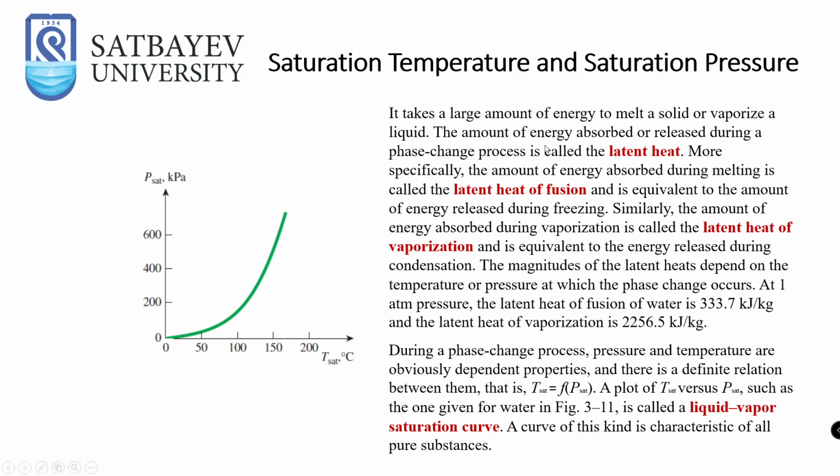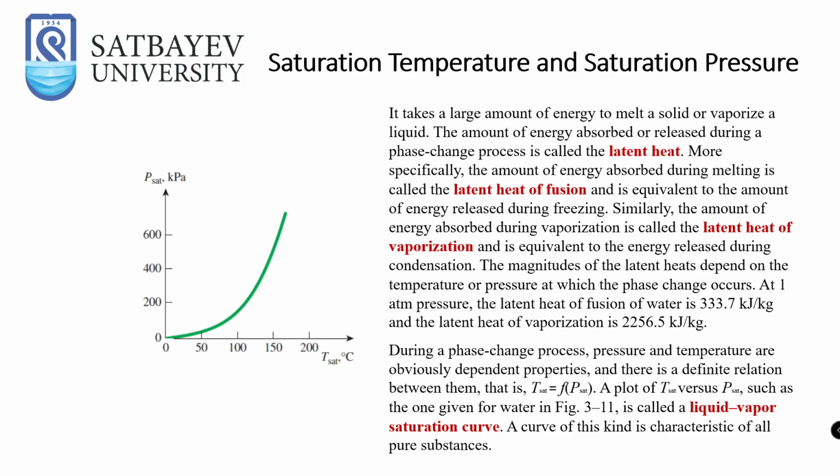Saturation temperature and saturation pressure. It takes a large amount of energy to melt a solid or vaporize a liquid. The amount of energy absorbed or released during a phase change process is called latent heat. More specifically, the amount of energy absorbed during melting is called latent heat of fusion, and it's equivalent to the amount of energy released during freezing.